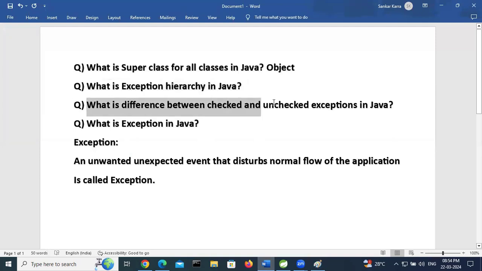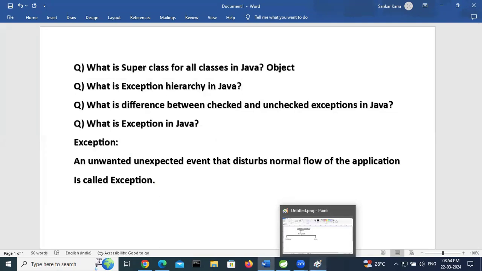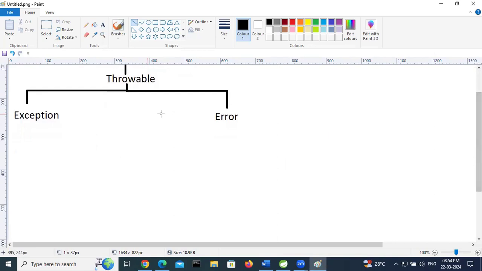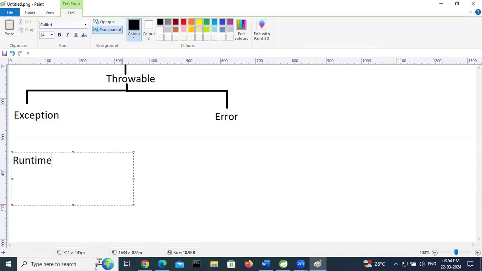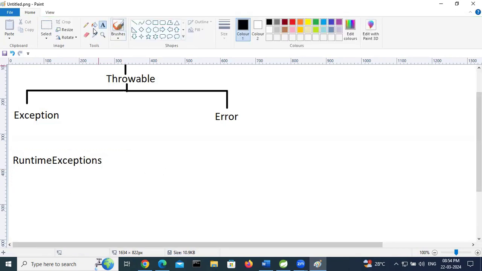What is the difference between checked and unchecked exceptions in Java? Let's discuss it. Here, RuntimeException is derived from Exception.